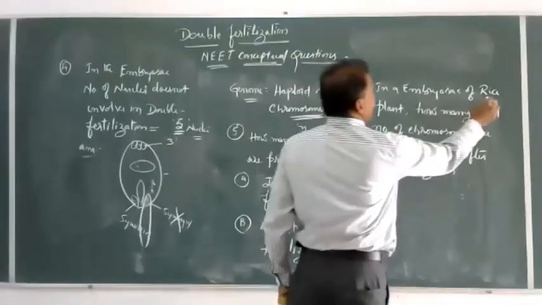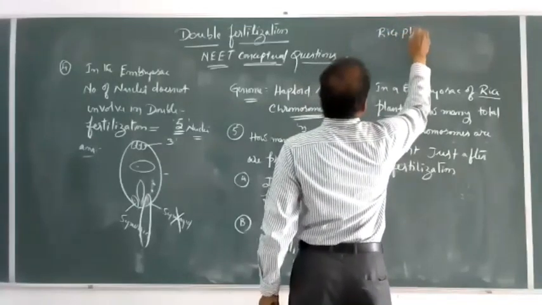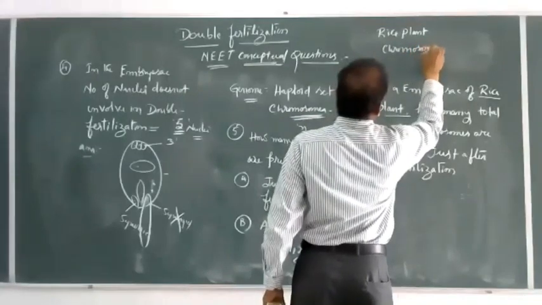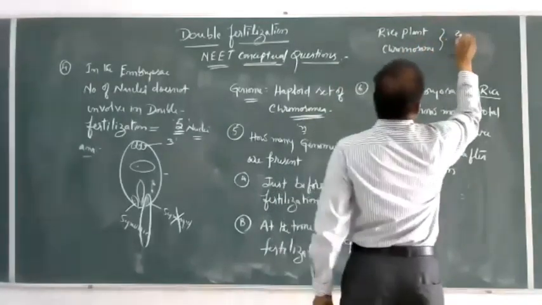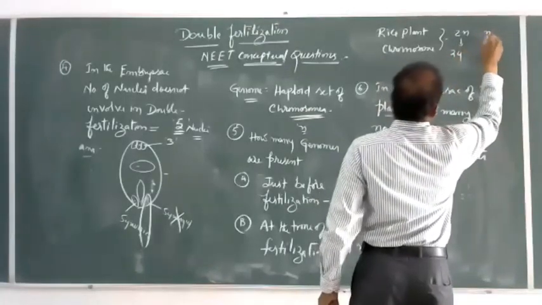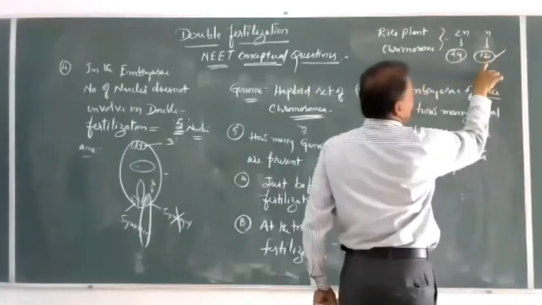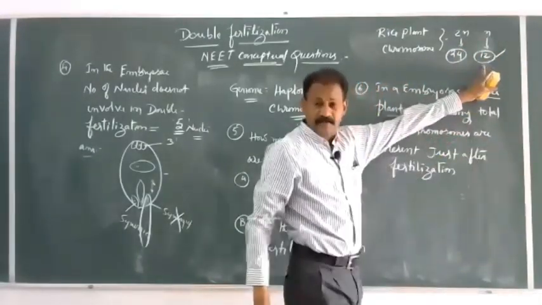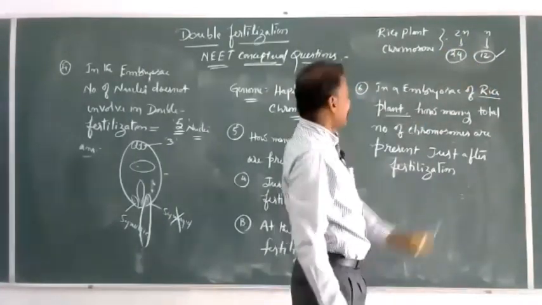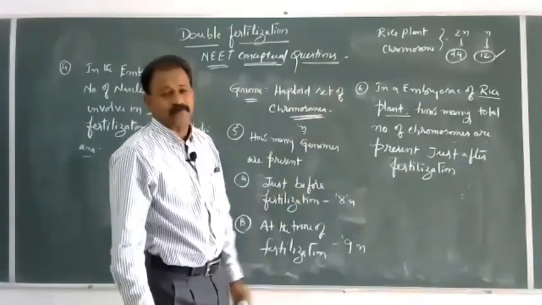For example, the hint is given, rice plant chromosomes: 2n is equal to 24, n is equal to 12. So the haploid number of chromosomes is 12 in rice plant and the diploid number is 24. Now an embryo sac consists of haploid number of chromosomes only.